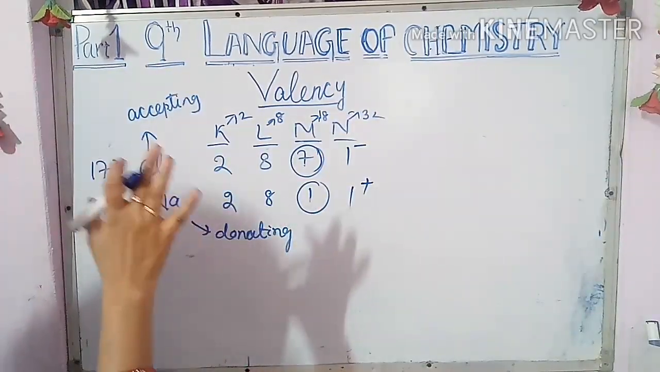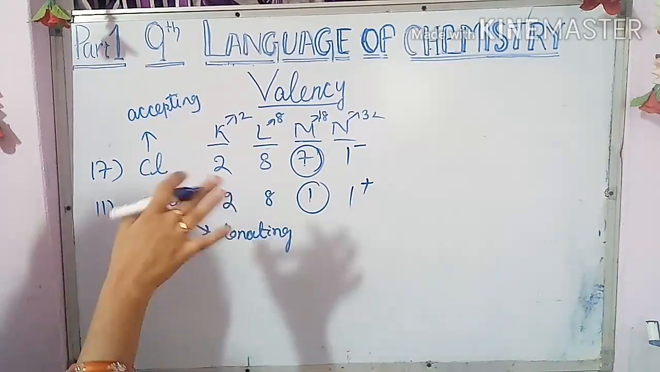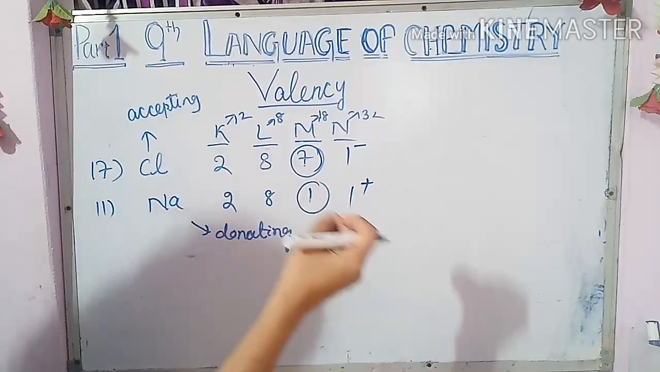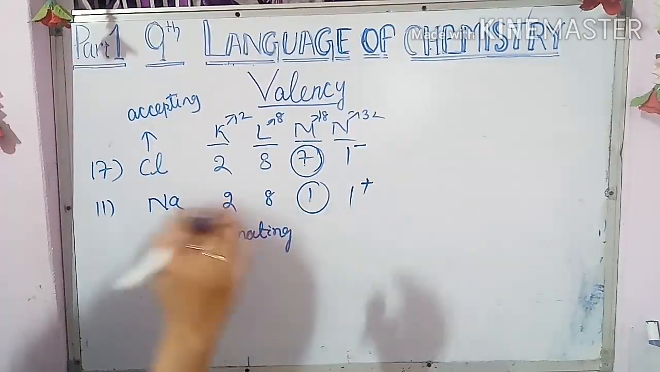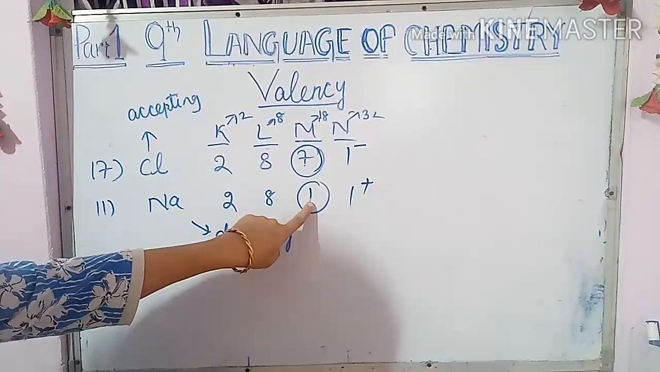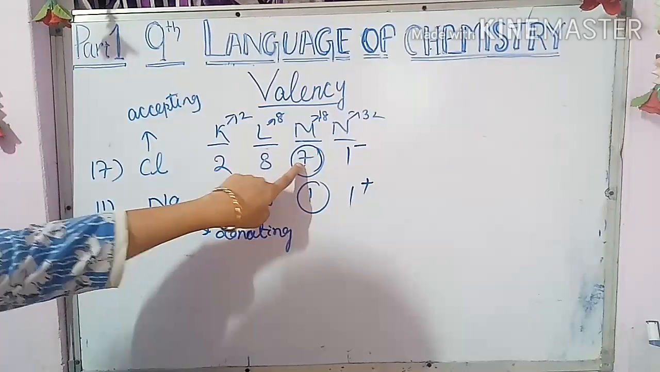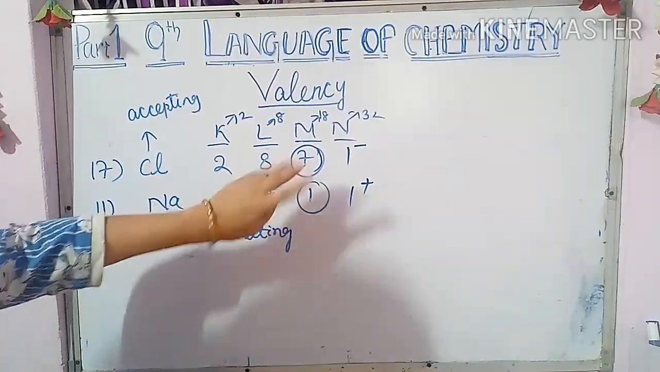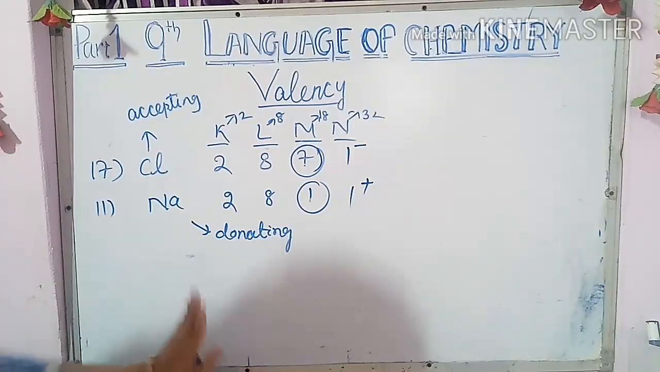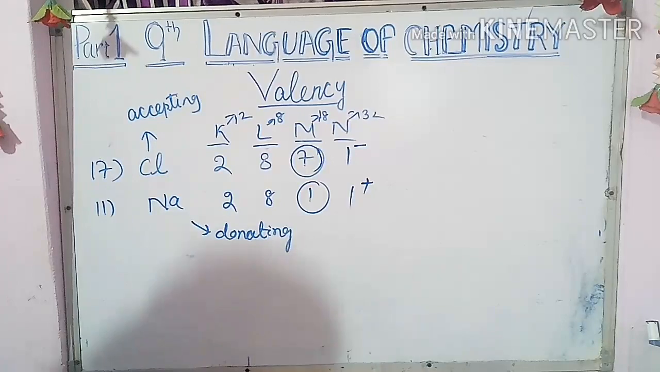If 4 is there, then the same amount of energy will be needed and the same amount of energy will be released. That's why they are going for covalent compound sharing. They are sharing. But after that, elements with 1, 2, 3 valence electrons are donating, 5, 6, 7 are accepting, 8 are the noble gases, no bond formation is there, they are stable, and 4 are sharing. You have to remember.